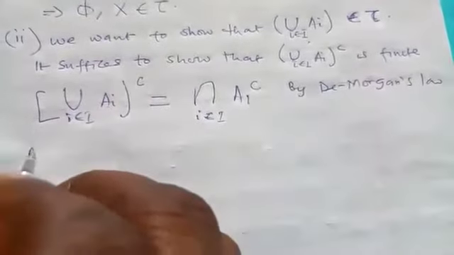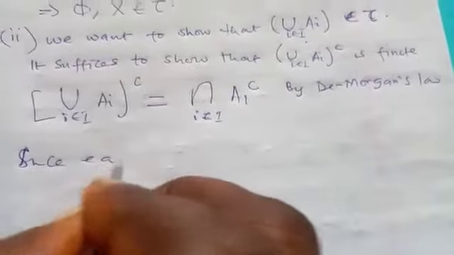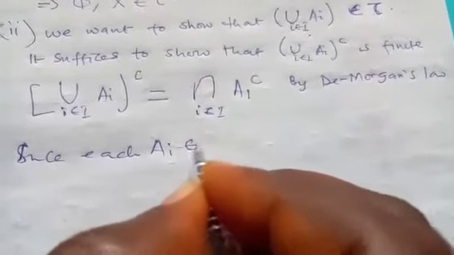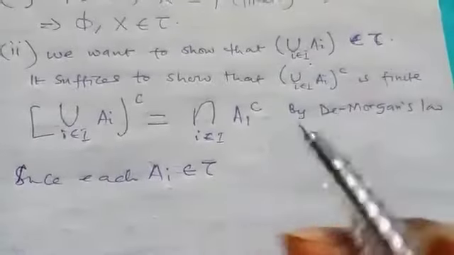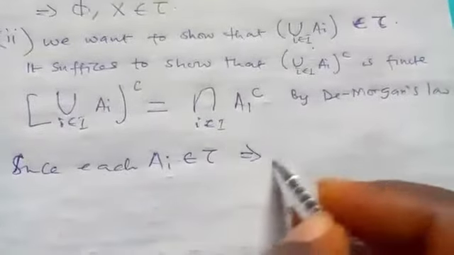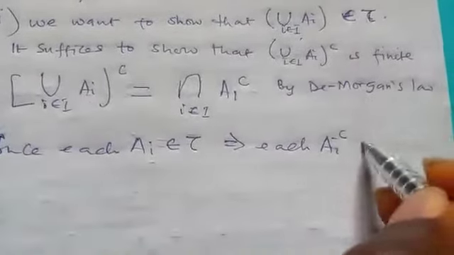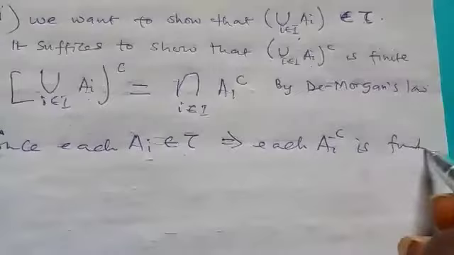Now, since each A_i belongs to tau by definition, this implies that the complement of each A_i is finite by definition.